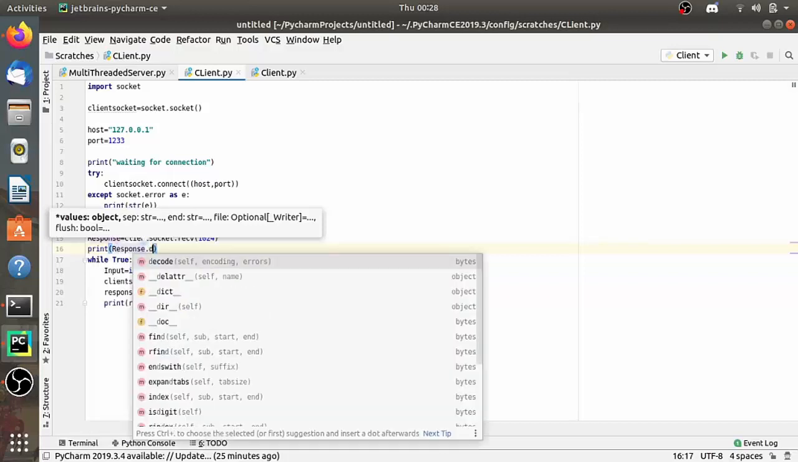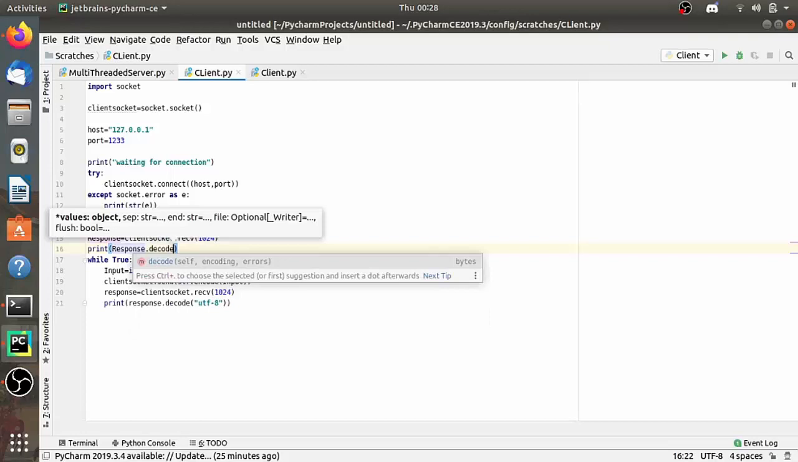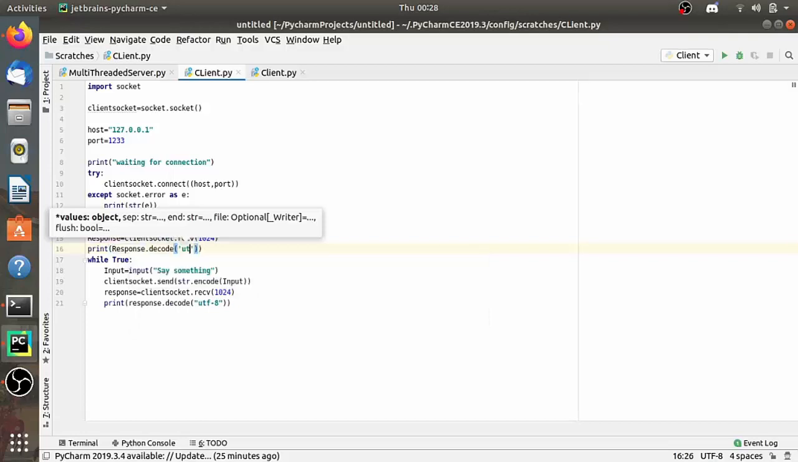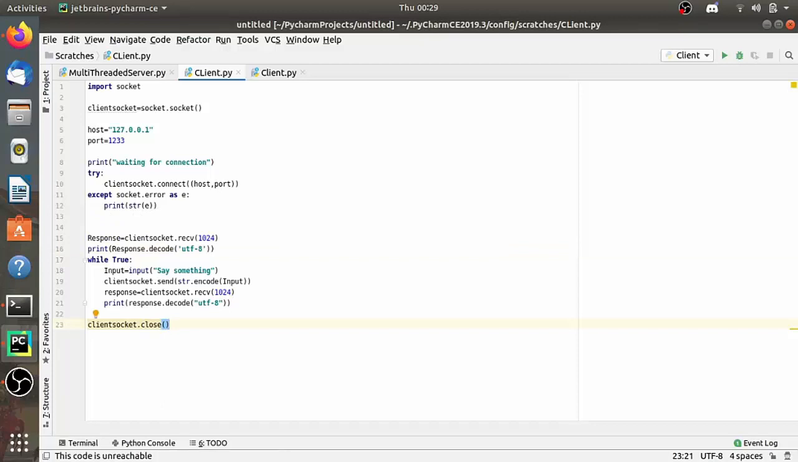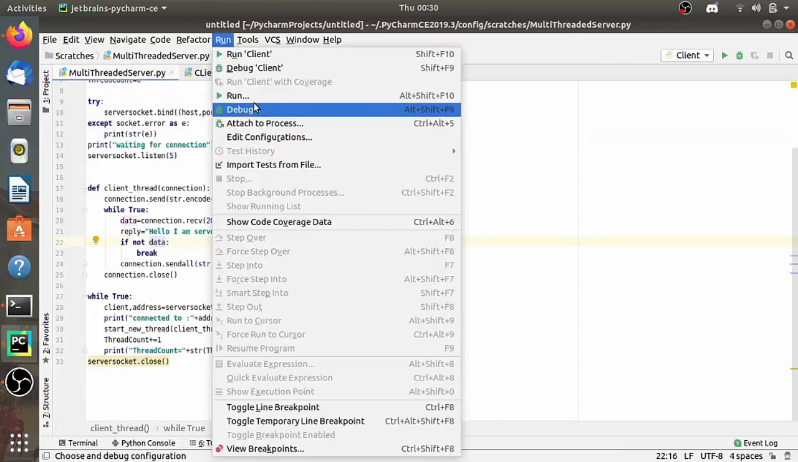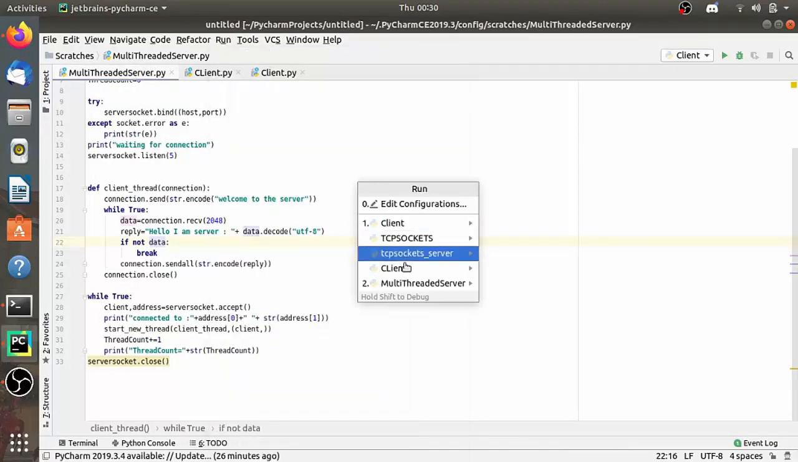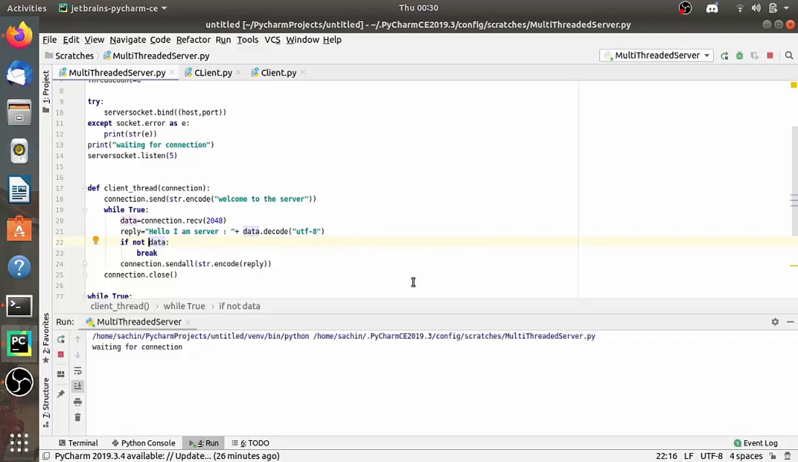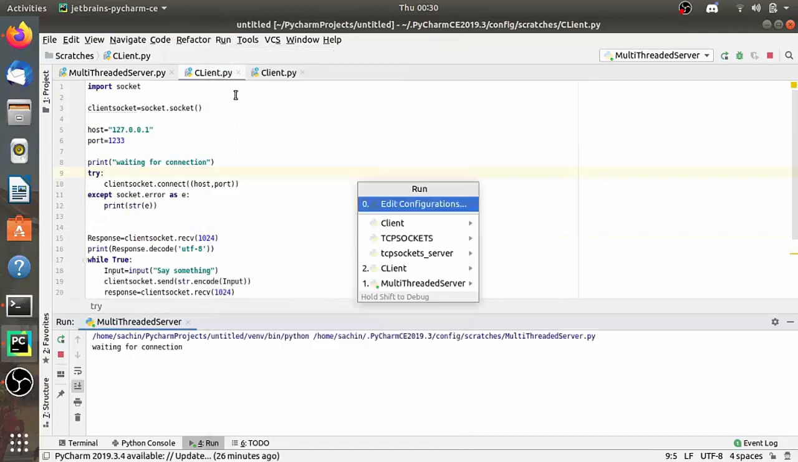So let's run the code. Firstly, we have to run the server code. So let's run it. After running the server code, as you see here, it says waiting for connection. Now let's run the client code. Yeah, the client code runs successfully.